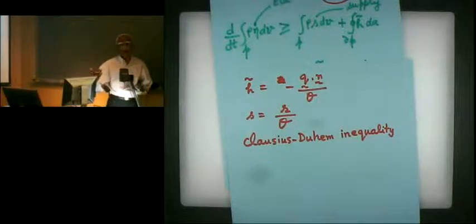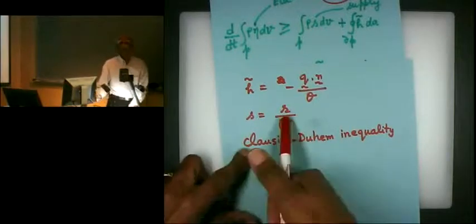Ganesh is surprised that, hey, why is he saying that? I'm wondering which one is the inequality? The first equation that you wrote with the differentiation, that is what is Clausius-Duhem inequality? Once I plug this in that, then it will become Clausius-Duhem inequality. I'm going to write that here now.